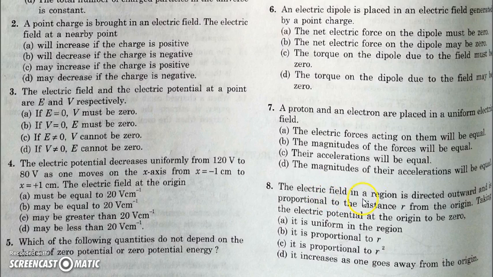In the next question, the field is given as proportional to r, and we have to find the potential. Potential can be found by integrating the electric field. So if the field is proportional to r, the potential will be proportional to r square. If we integrate r, which has a power of 1, it will be r square. If the field is proportional to r square, the potential will be proportional to r cube, and so on.